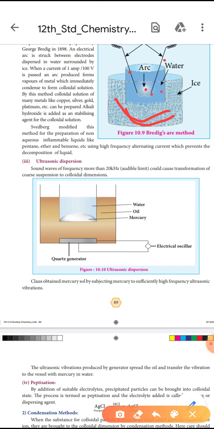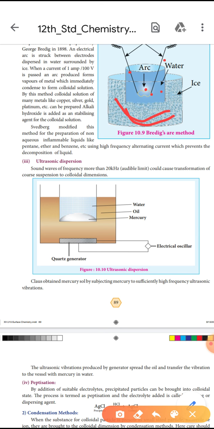can be prepared. Alkali hydroxide is added as a stabilizing agent for the colloidal solution. In this colloidal solution, we are using alkali hydroxide. Any one alkali hydroxide is used as a stabilizing agent for stability.